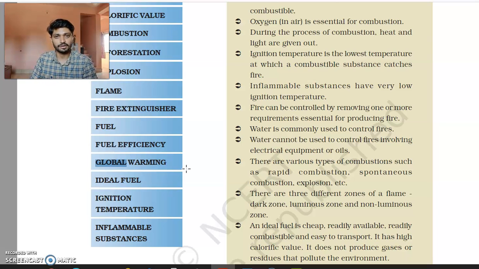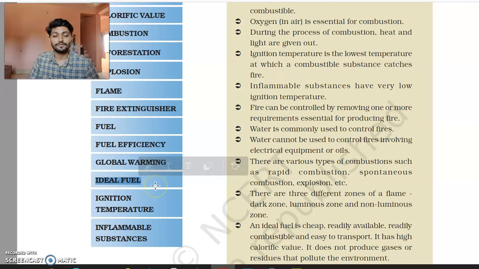When gases like carbon dioxide are mixed in the air, they have a tendency to absorb heat. What is the tendency of carbon dioxide gas? It absorbs the heat. So the sunlight that comes, all that heat is accumulated by carbon dioxide gas and our temperature rises a lot. We might have observed that for the past 2 to 3 years the summers are very hot. Just ask your parents, 5 to 10 years ago, were the summers this hot? No. No doubt summers are usually hot, but the temperature that we get in summer is around 45-50 degrees Celsius. That is because of global warming.